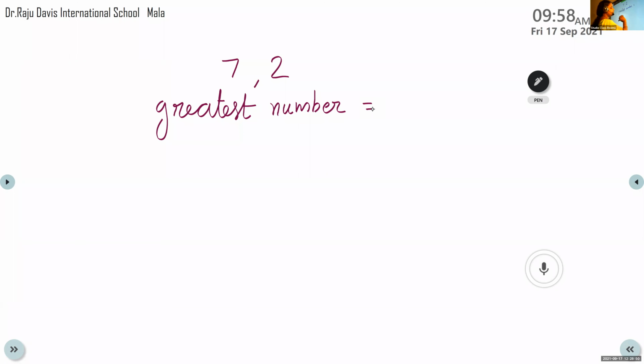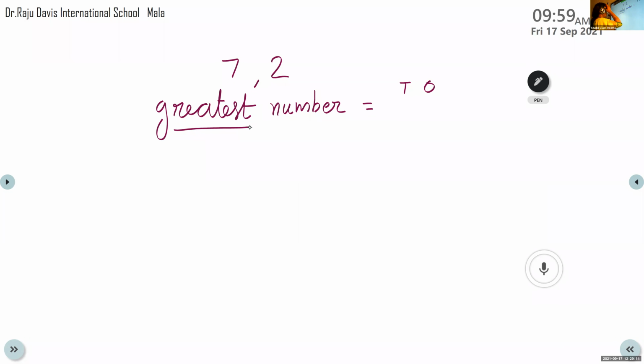Listen here. We are forming the greatest two-digit number. So let us write the places, tens and ones. If we are forming the greatest number, the biggest number, the largest number, we will write the bigger digit in the tens place.